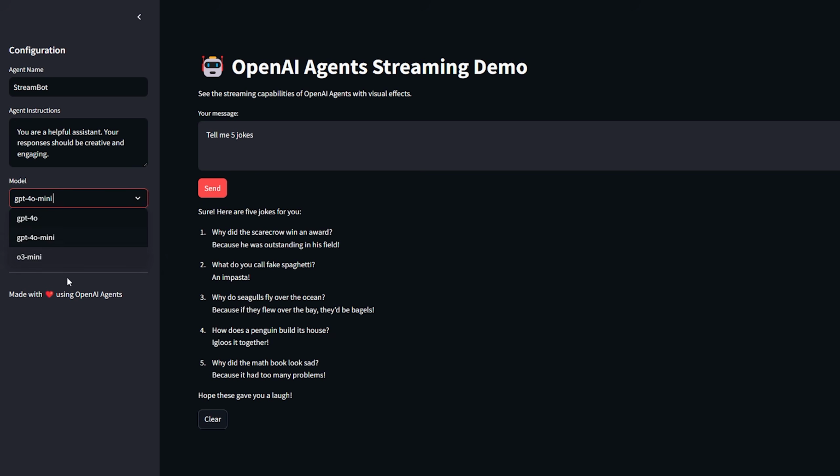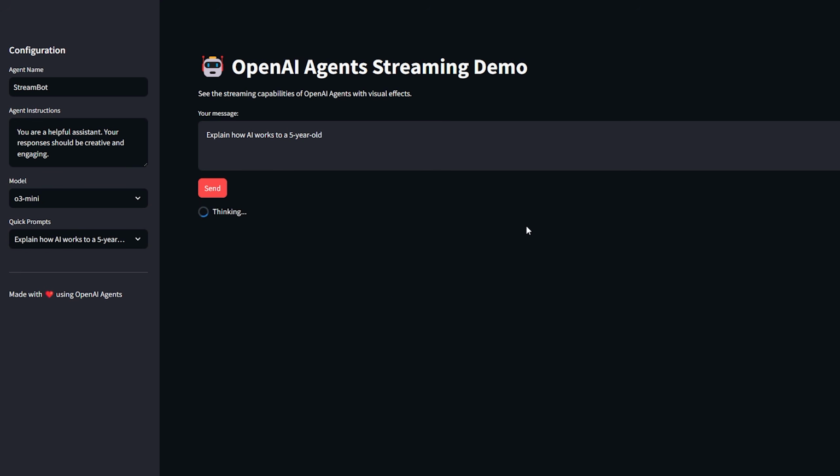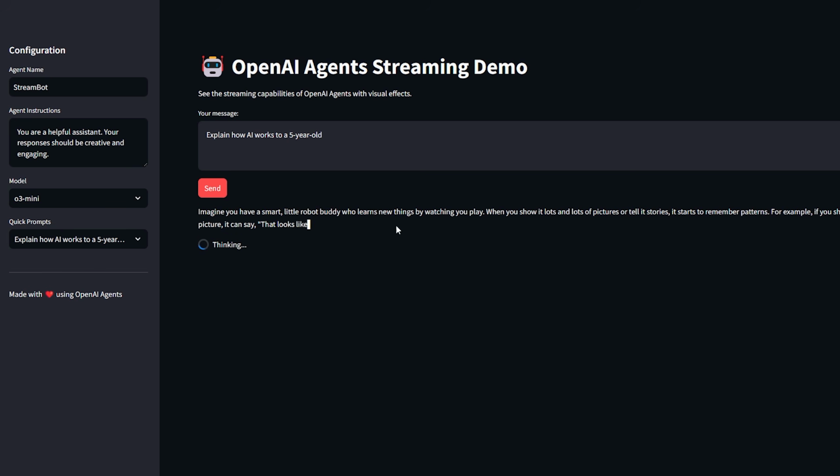Very, very cool, right? So we can swap it out for O3 Mini. That's a reasoning model that takes a little bit more time to think, but should still be very fast because this is a very easy task for it to do, I think. So you saw that it took a little more time to think about it, but overall it was still really fast. So that's just a demonstration of how you could create something like this, what it would look like if you put it into an actual application.